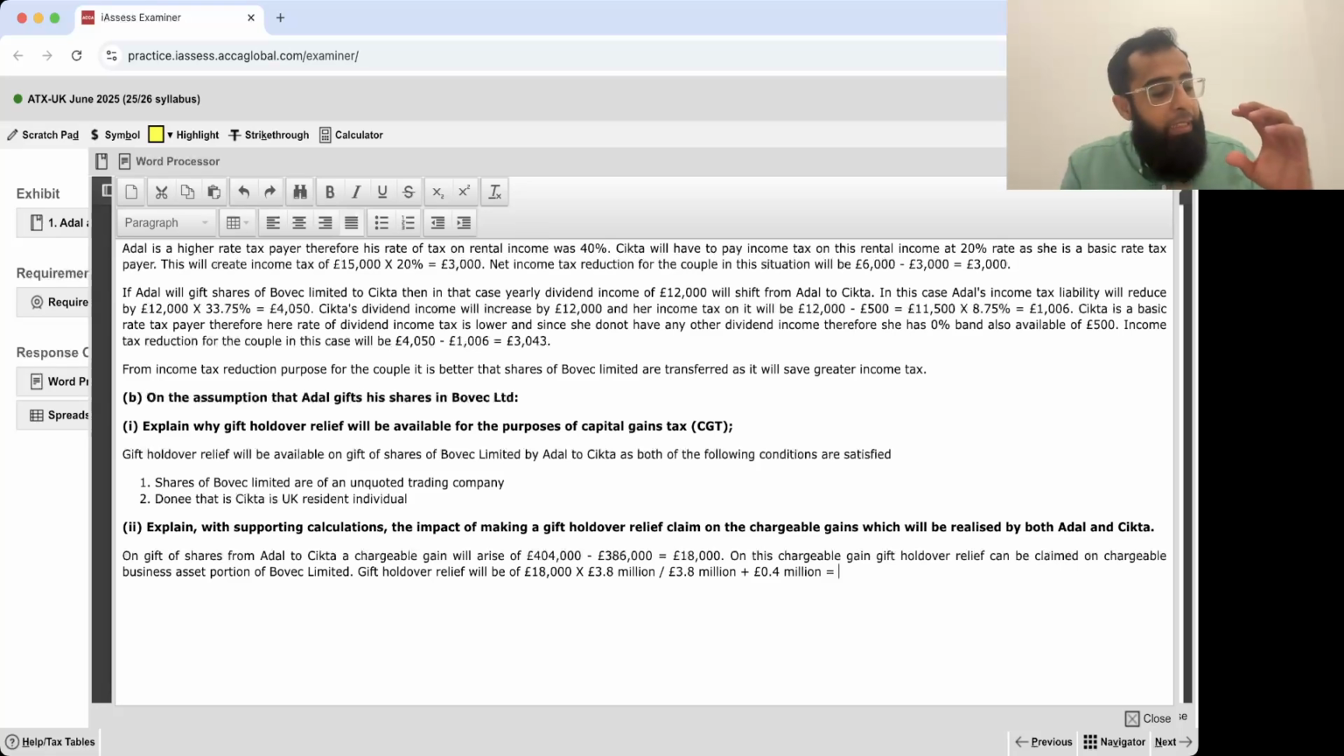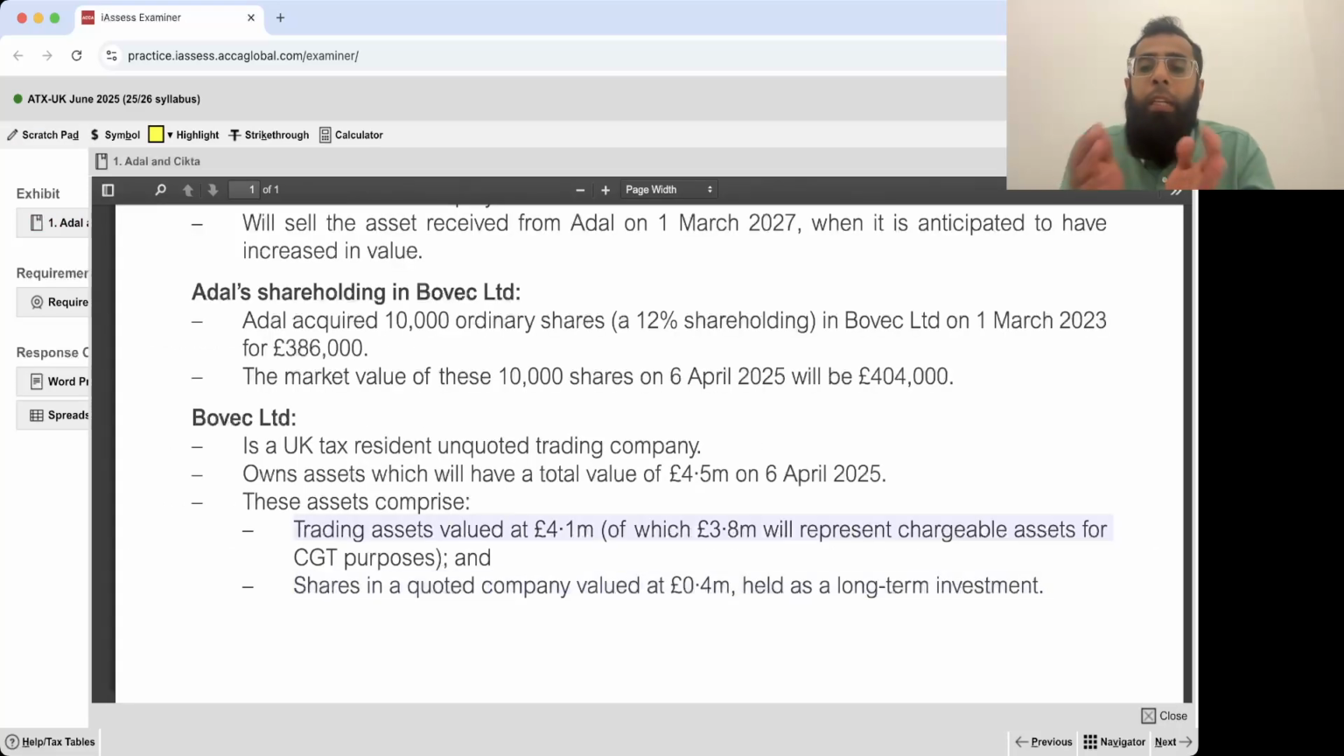Sir, please repeat. 18,000 pounds is the gain. Gain multiplied by the division sign, chargeable business assets 3.8 million. Because the trading assets were in total 4.1 million, but chargeable for CGT were 3.8 million only. The reason was that in CGT there are exempt assets also, so you ignore that. 18,000 multiplied by chargeable business assets 3.8 divided by chargeable business assets plus those investments. The investments held by Bovac Limited are 0.4 million.